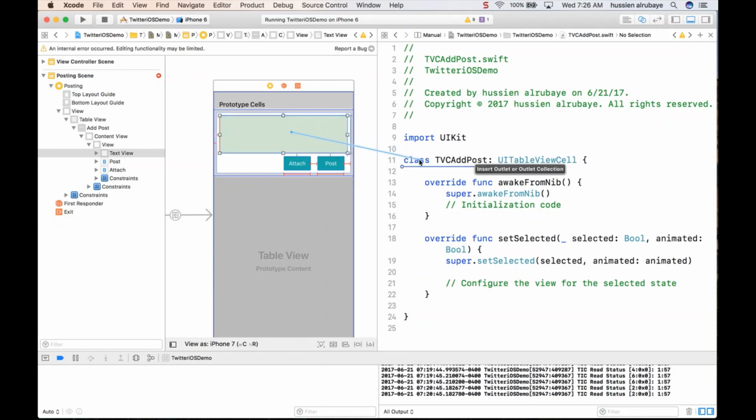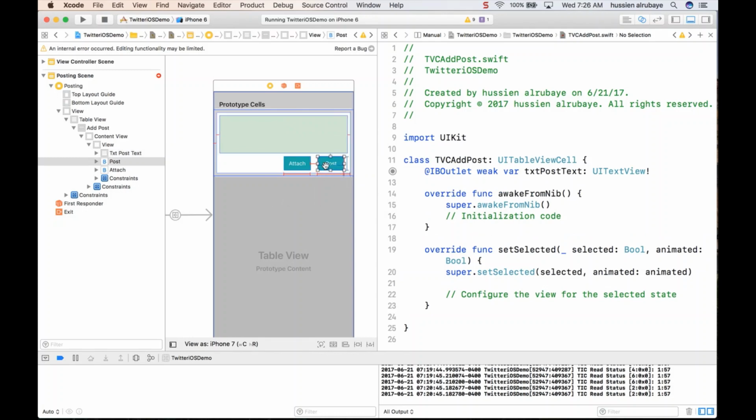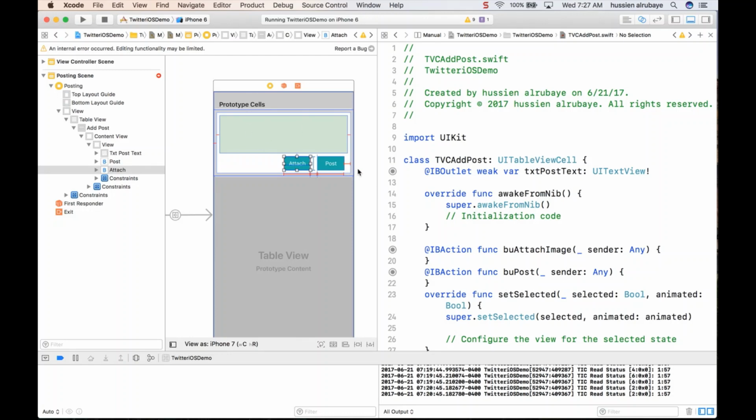I need to connect this one first of all, should be txtPostText, okay, which is an image normal text, and this button should be buPost, should be an action, and this one should be what? Should be attach image, so buAttachImage, also should be an action. Make sure everything is connected well, so you will not have any problem. So this one is connected, I don't have any problem now in this part.